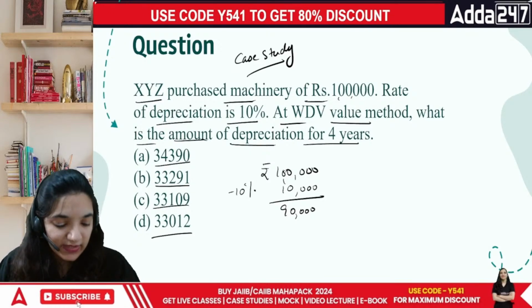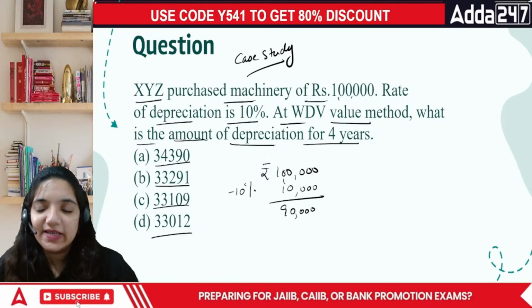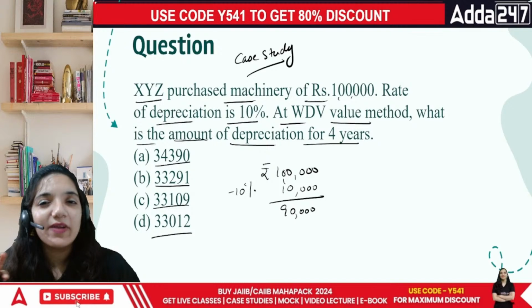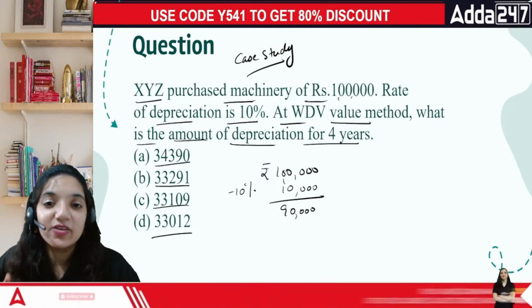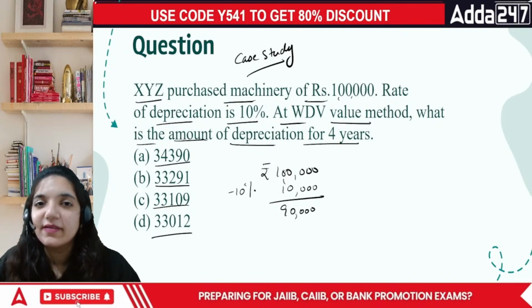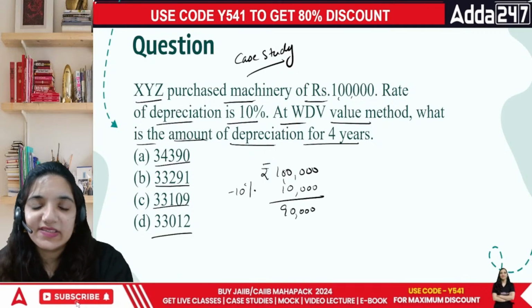I need it. Okay. Second part, pick up your calculators. They are not asking you anything else but just what is the depreciation. Is there a shortcut to calculate it? There is, but before that, let's look at the long way. This is 90,000.